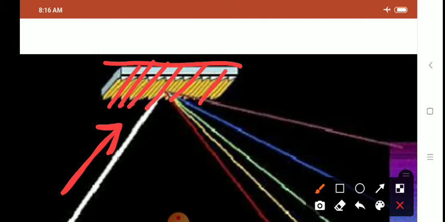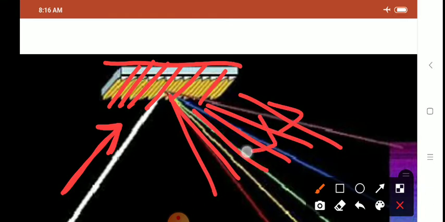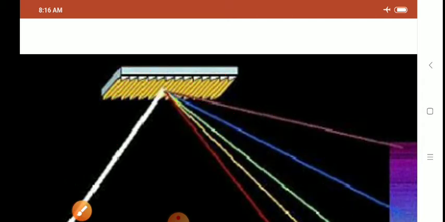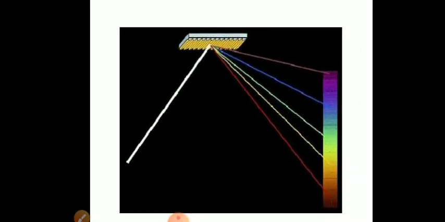As soon as the light falls on the diffraction grating, it is split up into various wavelengths by the grating. You can see from the diagram. Through the exit slit, all this light of different wavelengths, of different colors, is collected by the focusing lens, and the focusing lens allows only light of a single wavelength to pass out through the exit slit. So a diffraction grating consists of a highly aluminized surface having grooves on it. These grooves are called lines. There are as many as 600 to 2000 lines in a millimeter.